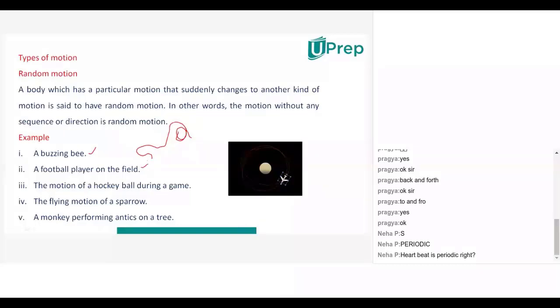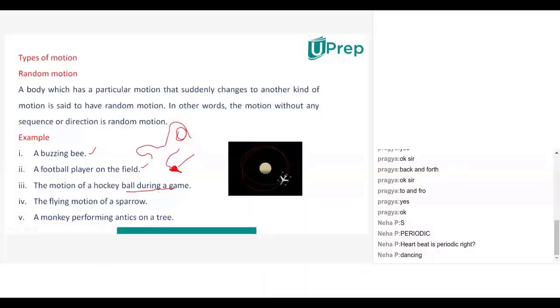Sir, someone who's dancing doesn't move in a particular motion, so it's random motion, right? Yeah, yeah. The motion of a hockey ball during a game: sometimes it will move like this, so it rotates. Sometimes it will move like this. So a hockey ball also will move in different ways. Sometimes it may rotate, sometimes it may translate, and sometimes it may go like this, vibratory. So all types of motion will be mixed here. That type of motion will be called random.